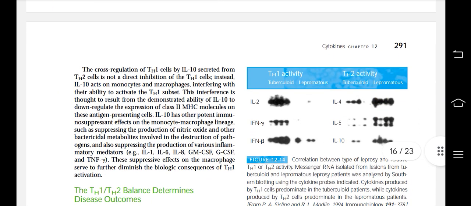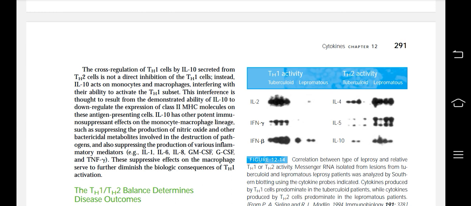The cross-regulation of Th1 cells by IL-10 secreted from Th2 cells is not a direct inhibition of the Th1 cells. Instead, IL-10 acts on monocytes and macrophages, interfering with their ability to activate the Th1 subset. This interference is thought to result from the demonstrated ability of IL-10 to downregulate the expression of class II MHC molecules on these antigen-presenting cells.